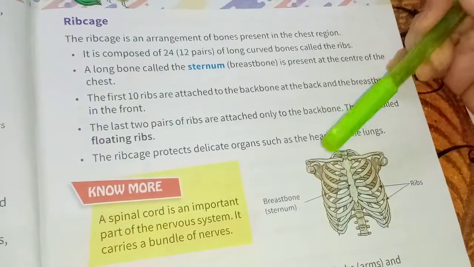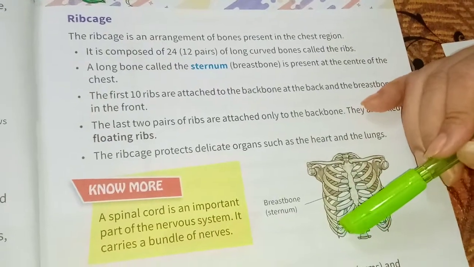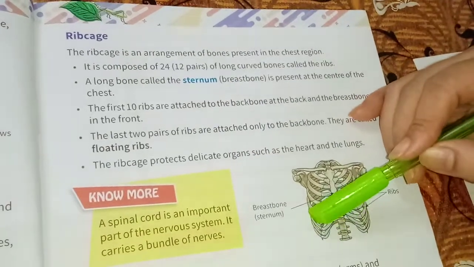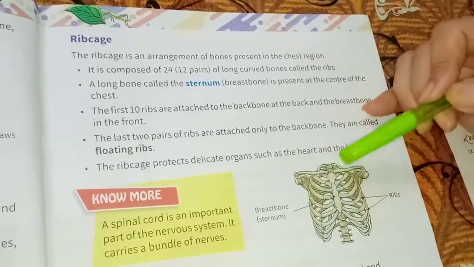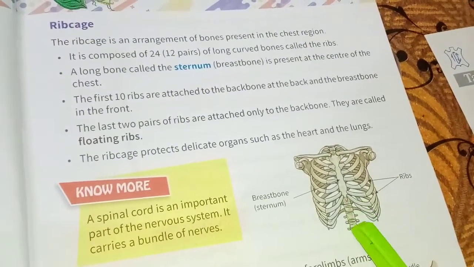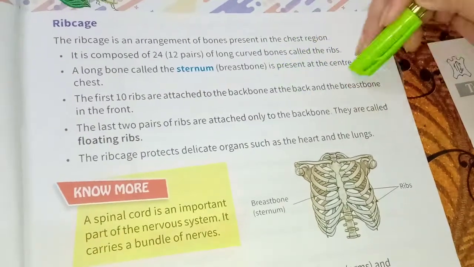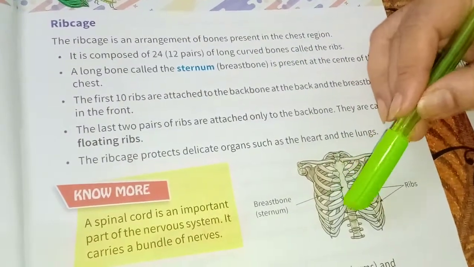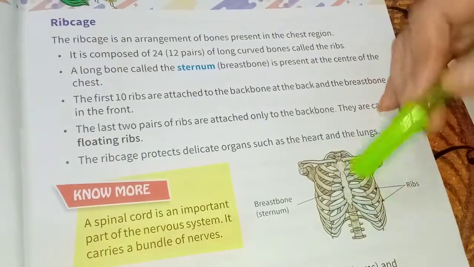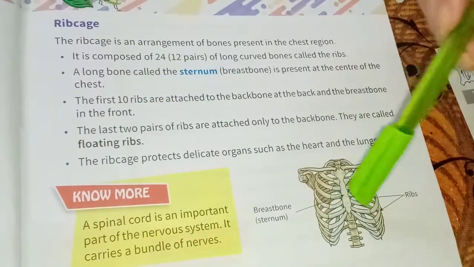The first 10 ribs are attached to the backbone. Just have a look: 1, 2, 3, 4, 5, 6, 7, 8, 9, 10. In the back, we can see the backbone. They are attached to the backbone at the back and the breastbone in the front.